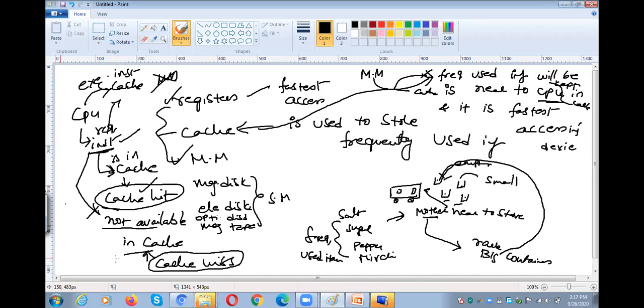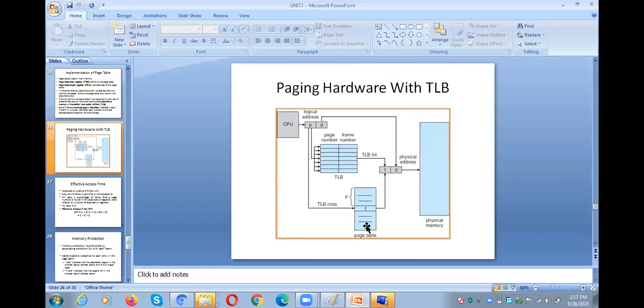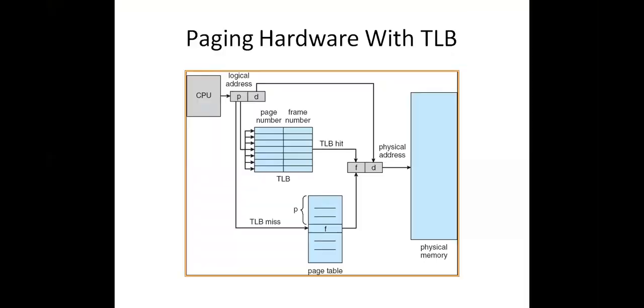Likewise, if the page table is of big size, we need not search the main memory in order to know the frame number.